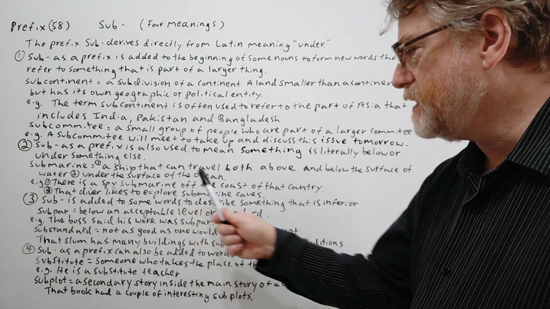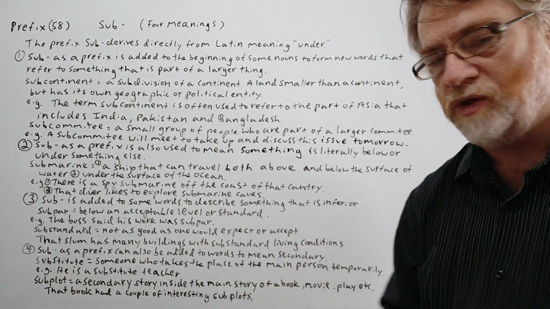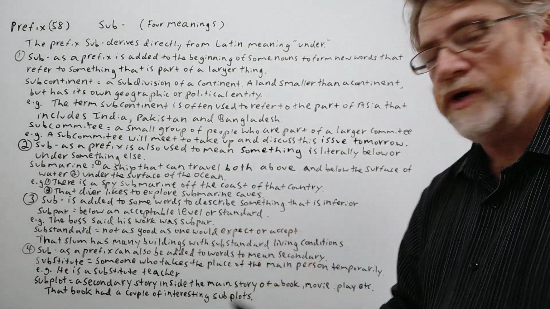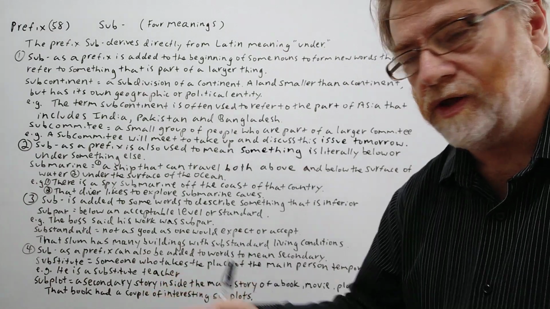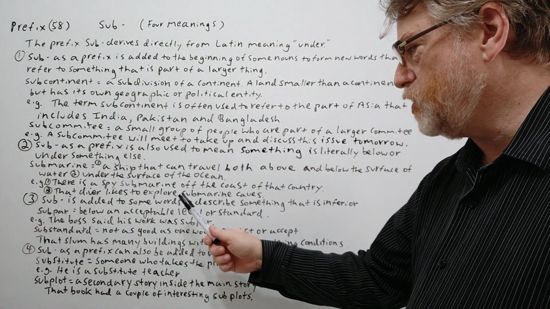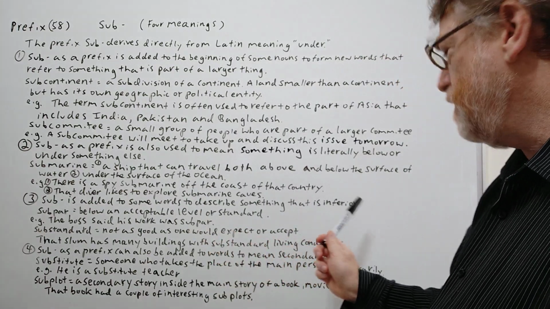There is a spy submarine off the coast of that country, especially when it's under the water. That diver likes to explore submarine caves. So they're located under the water or under the ocean. Number 3. Sub is added to some words to describe something that is inferior.